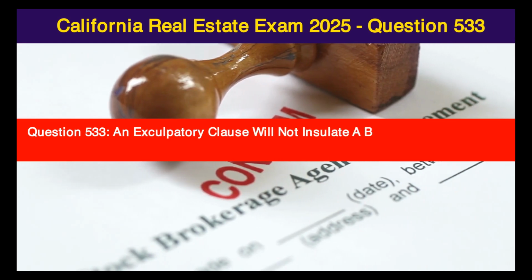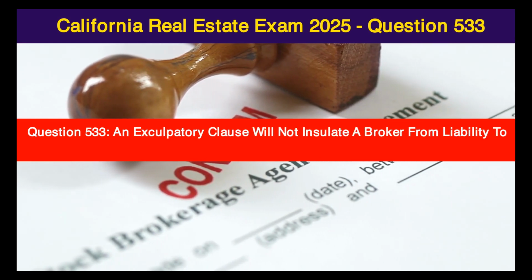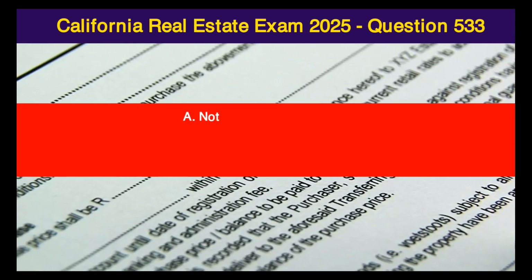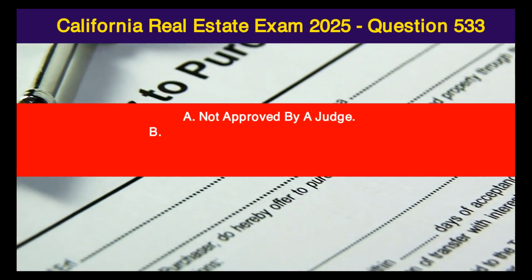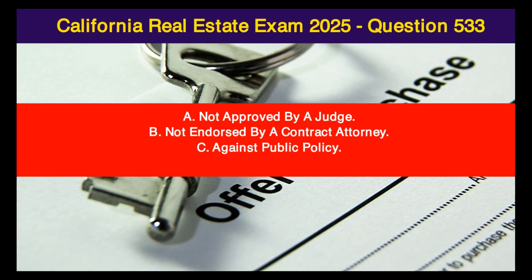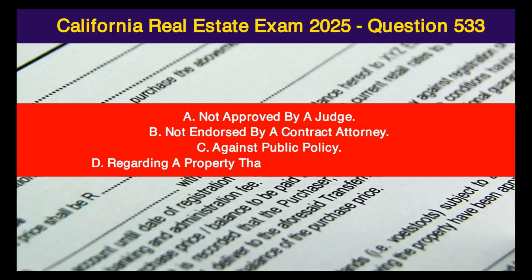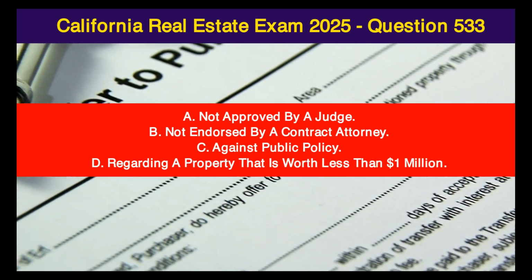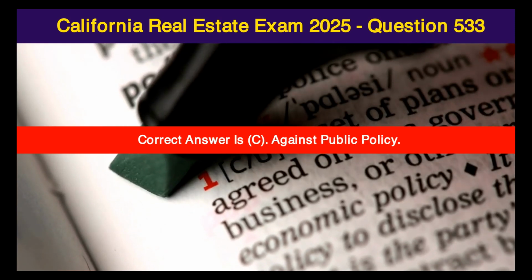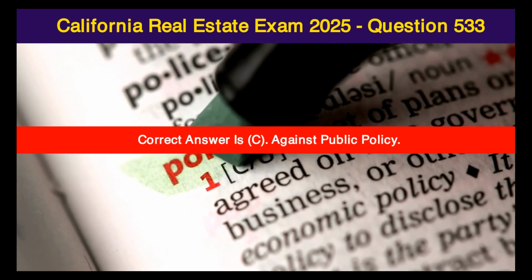Question 533. An exculpatory clause will not insulate a broker from liability to the purchaser if it is: A. not approved by a judge, B. not endorsed by a contract attorney, C. against public policy, D. regarding a property that is worth less than $1 million. Correct answer is C. against public policy.